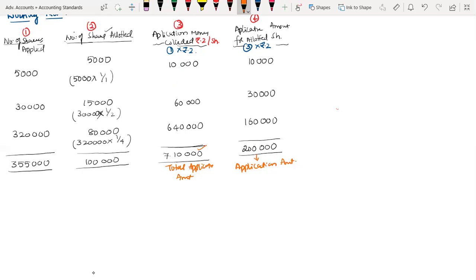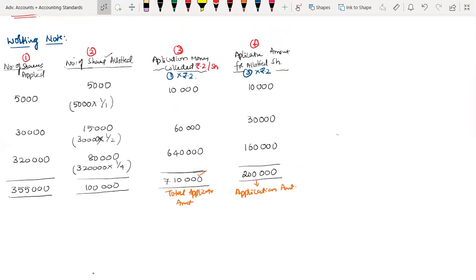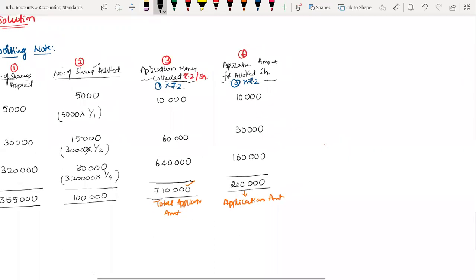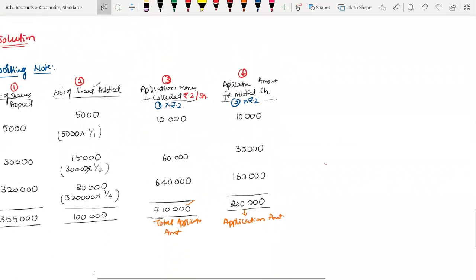The story we have to discuss is only application and allotment, just a 2-stage story. I am supposed to collect only 2 lakh, but I collected 7,10,000. So now the excess amount I have to refund, but for that they have given the split. Let us see how much excess amount is there for the allotted shares.